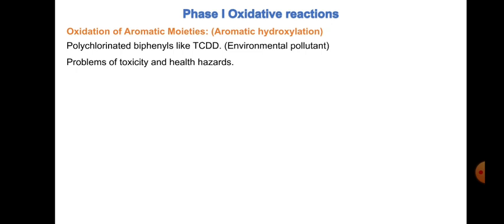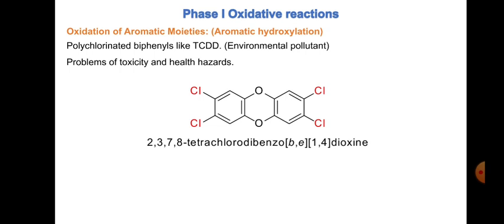Then oxidation of aromatic moieties. In this, nowadays we have a very common problem with the environmental pollutants. So these are referred to as xenobiotics. So polychlorinated compounds like TCDD, and this TCDD, if you look at the structure, is a tetrachlorodibenzo-1,4-dioxin. Now you can see there are 4 chlorine functionalities which are making both the rings, or the particular structure shown here, very difficult to hydroxylate.